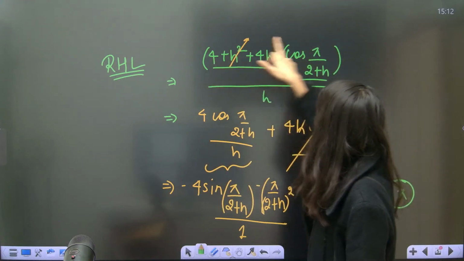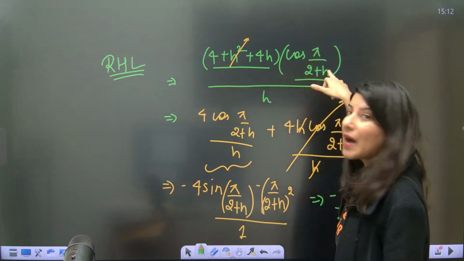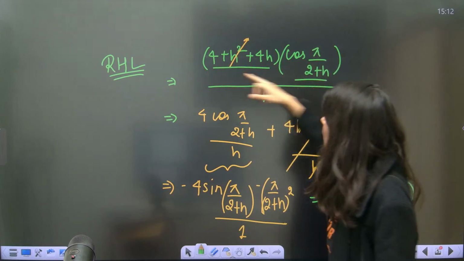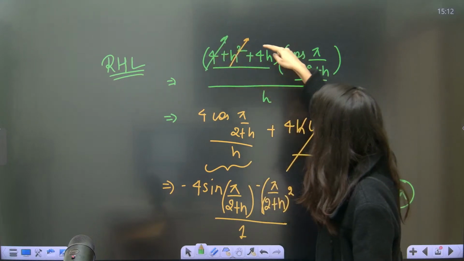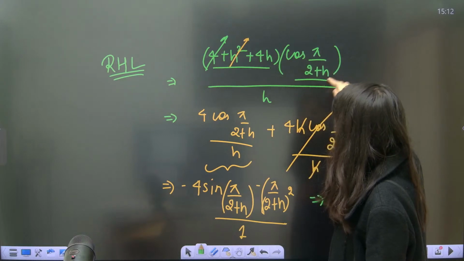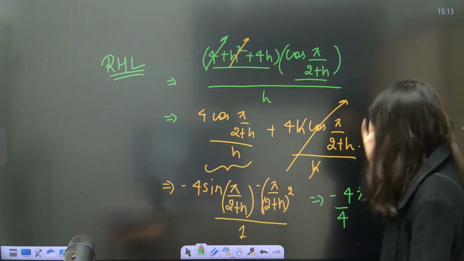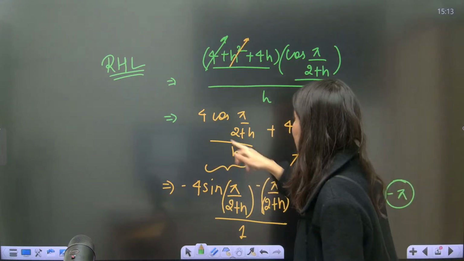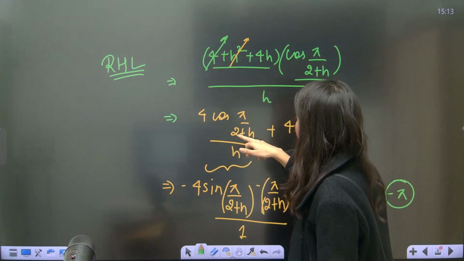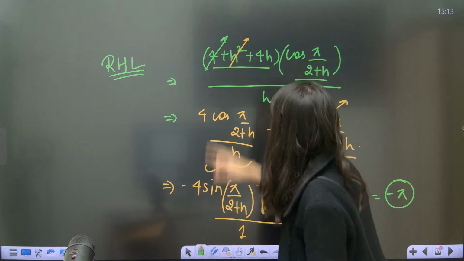Now 4 multiply cos of pi by 2 plus h. Again constant multiply, cos pi by 2 is 0. So this is also gone. Only this term. H cancel. 4 cos pi by 2 plus h is left out. Okay. So this term is pending right here: 4 cos pi by 2 plus h upon h. Not this term.